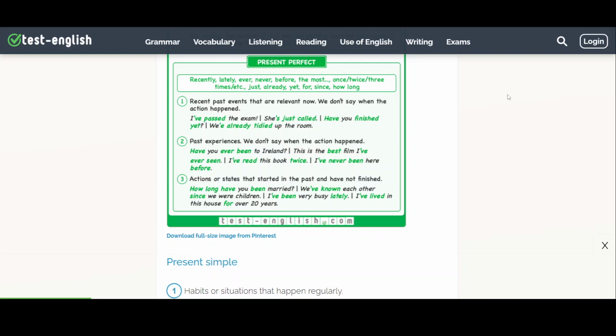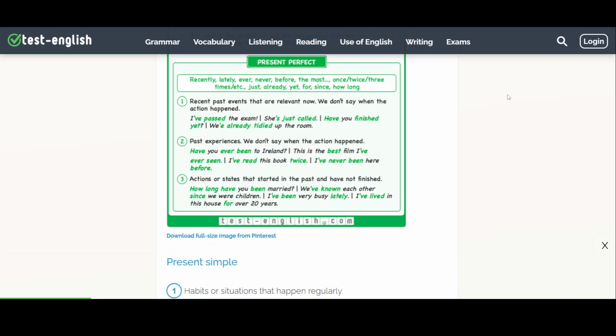Would it be correct to say I've passed the exam yesterday? No, it wouldn't. We don't say when the action happened. If we want to say yesterday, we can't use the present perfect. We have to use the past simple. I passed the exam yesterday.